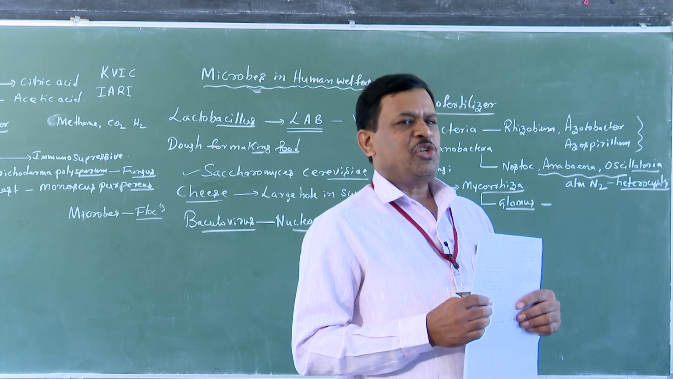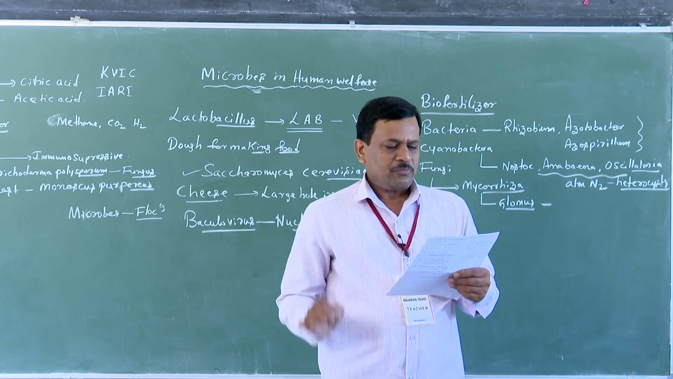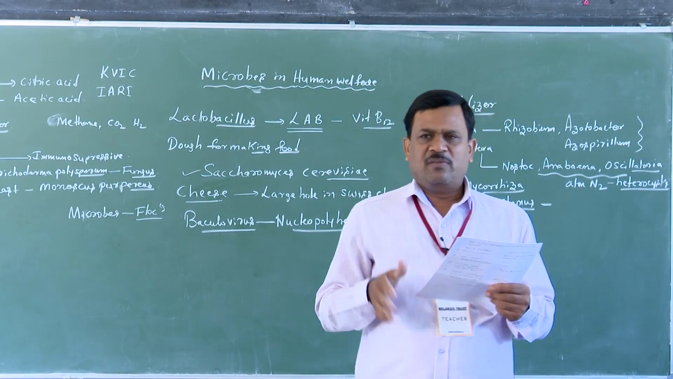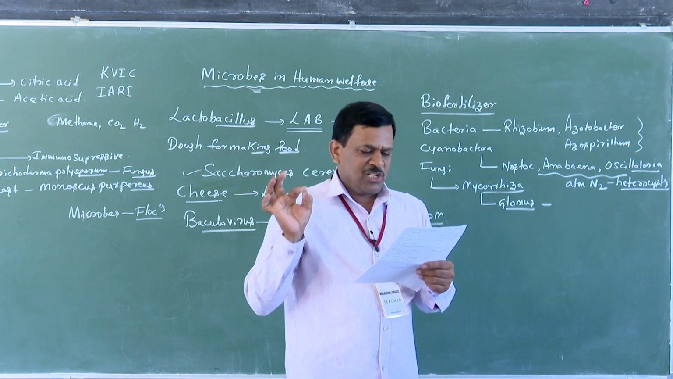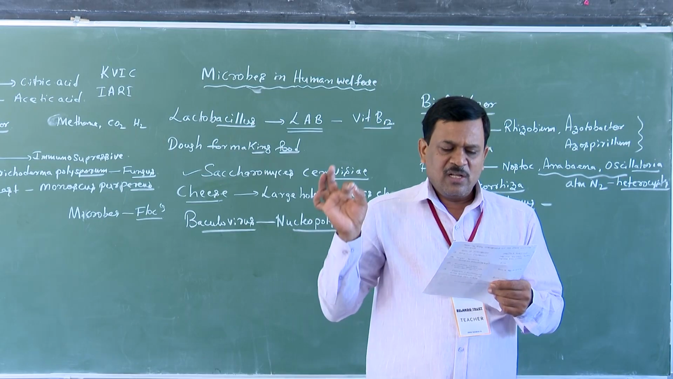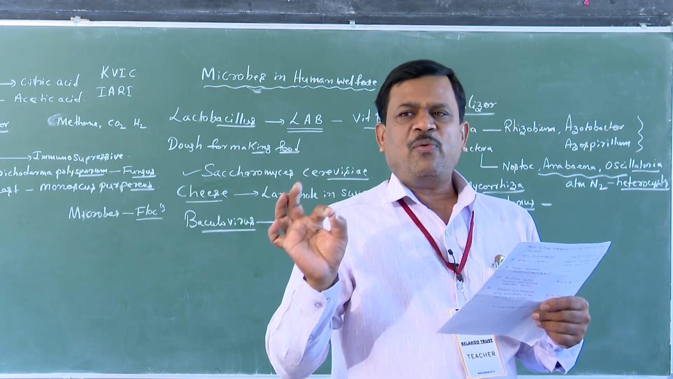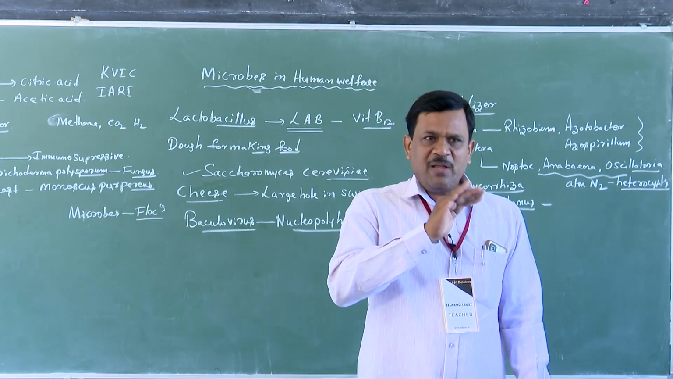Next one, first question. Flock is very important. The first option is: mesh-like structure formed by the association of bacteria and fungal filament in sewage treatment. Yes or no, students? Flocks, listen all of you.